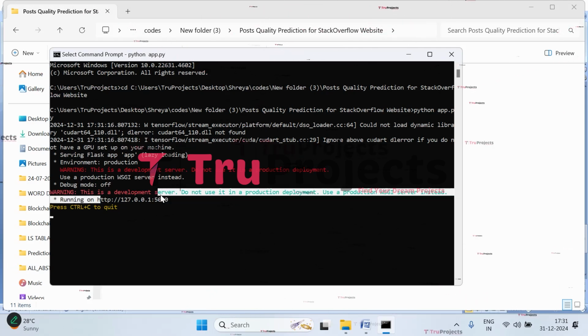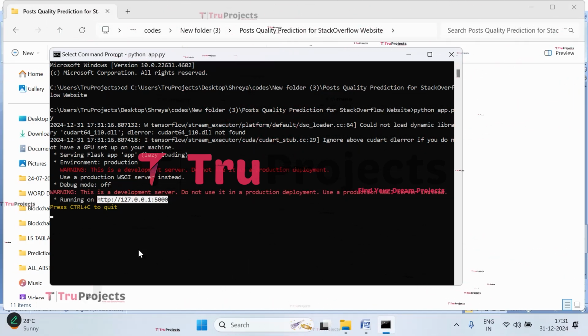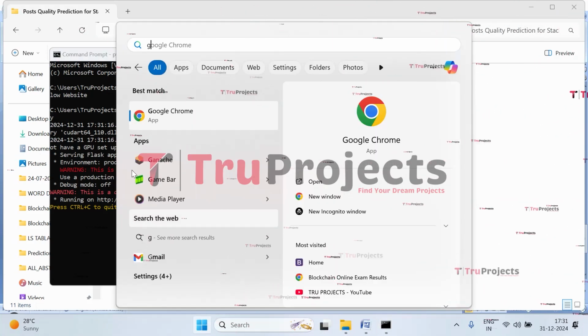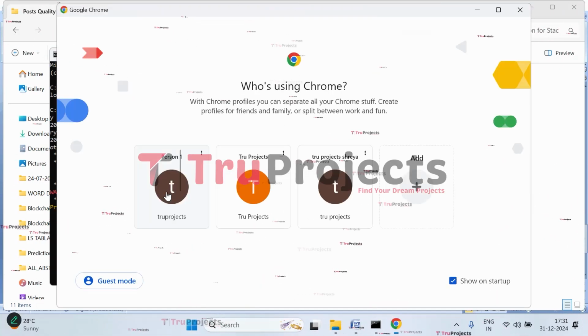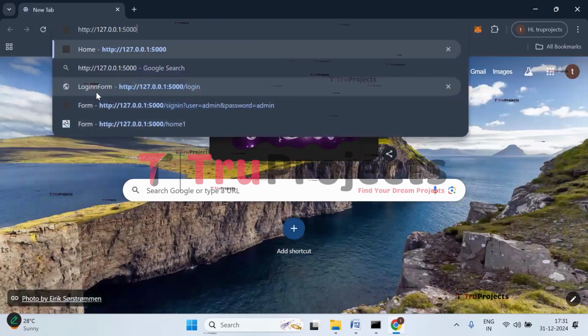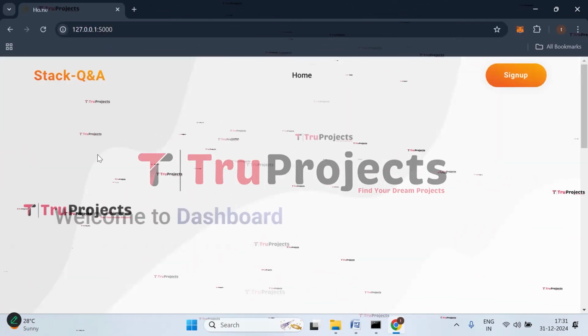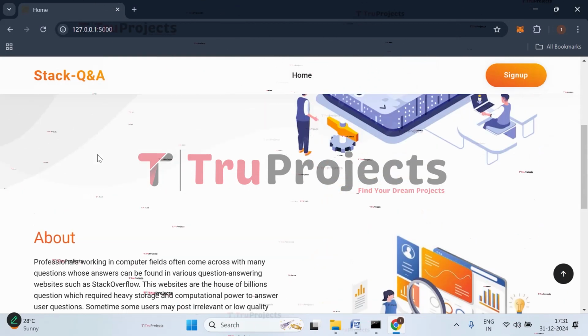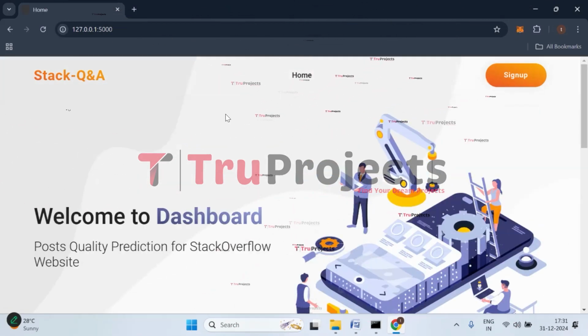Now copy this local link provided by the Flask framework and paste it in any web browser. I'm copying the link. I prefer Google Chrome, so I'll paste it in that. Paste the link here, click on enter. This is the web page of the project, which is displayed in the browser, and this is developed using the Flask framework. We need to sign up first.